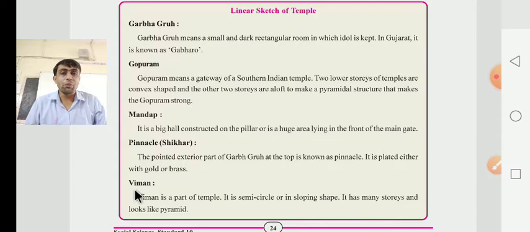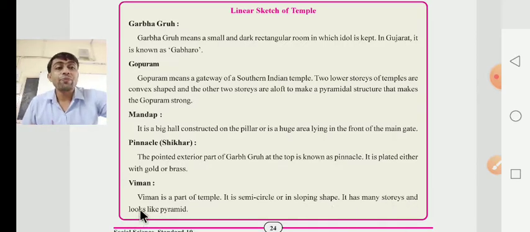Next, we have to learn about the Vimana. Vimana is a part of the temple. What do they have to say? They have to say that Vimana is a part of the temple. It is semicircular, or sloping in shape. It has many storeys and looks like a pyramid.